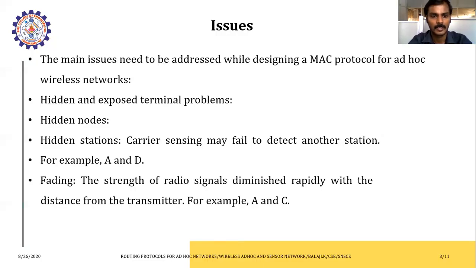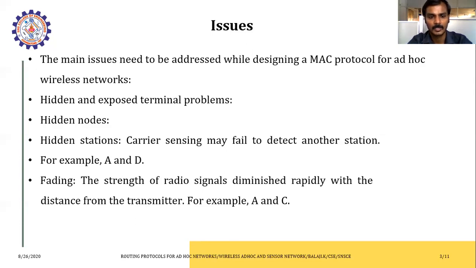When you go for the hidden nodes problem, it means when two nodes are going to communicate, the other node doesn't know that the communication is happening. So in that case, when the third node wants to communicate, obviously it leads to a collision. So this happens in hidden nodes.